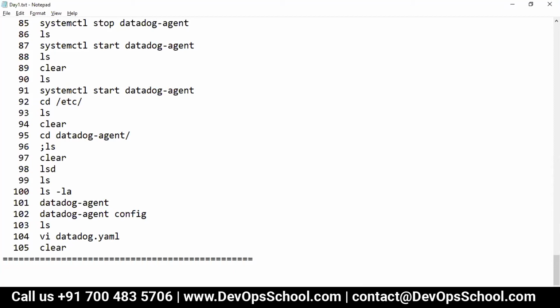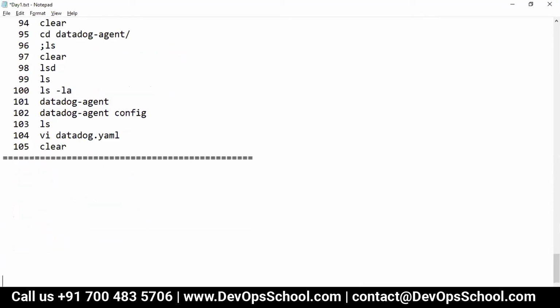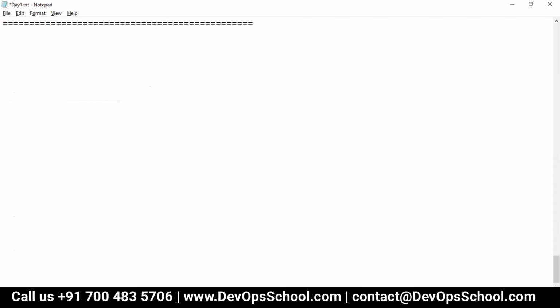Yeah. So guys, only focus on my screen right now. I'm going to talk about Docker integration with Datadog. So before that, let me ask you one simple thing. Where is the chat box? So can you please tell me how many of you know what Docker and a container are? If you know Docker and container, say yes.